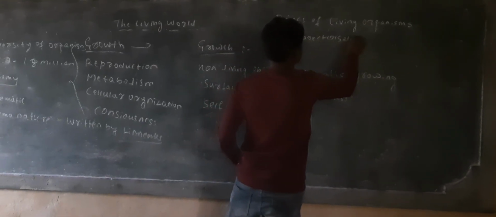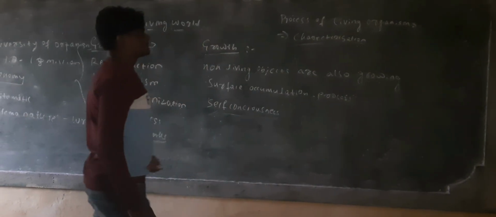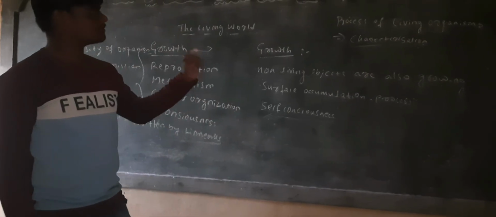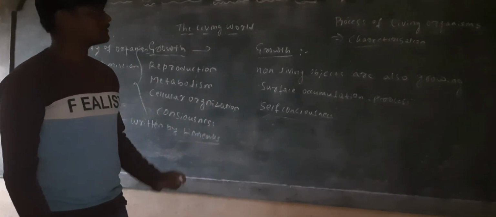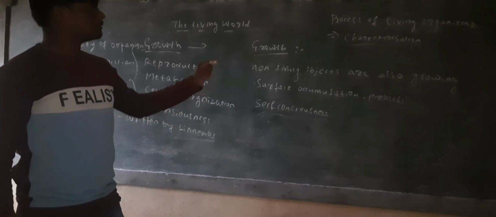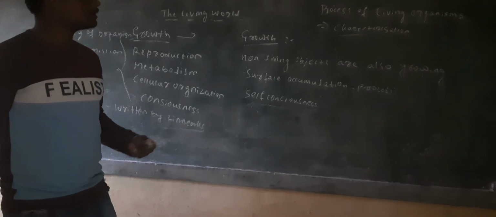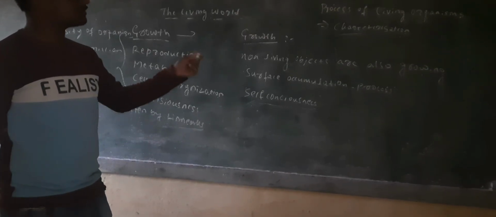What is the meaning of characterization? Characterization is nothing but the perfect identification of organisms. You categorize organisms depending on the characters they have, so we call that characterization.